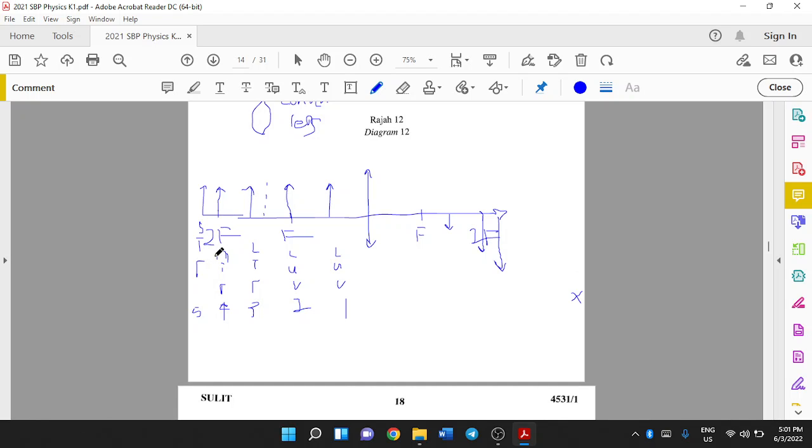And located at 2F, you will have a same size inverted real image. So remember, virtual always comes with upright, and real and inverted always come in pair. For your syllabus, you will never get an inverted and virtual image.